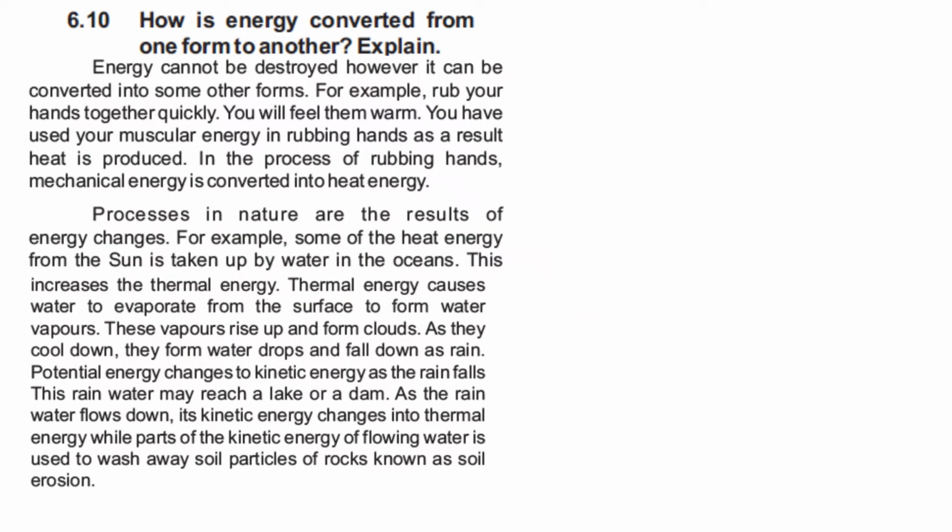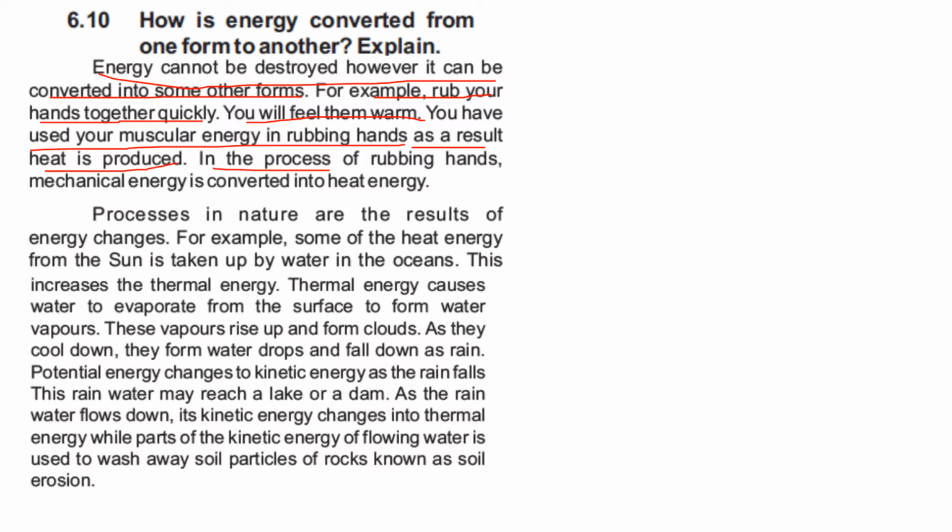Then 6.10 is how is energy converted from one form to another. Explain. So the answer for this question is energy cannot be destroyed, however it can be converted into some other forms. For example, rub your hands together quickly, you will feel them warm. You have used your muscular energy in rubbing hands and as a result heat is produced.